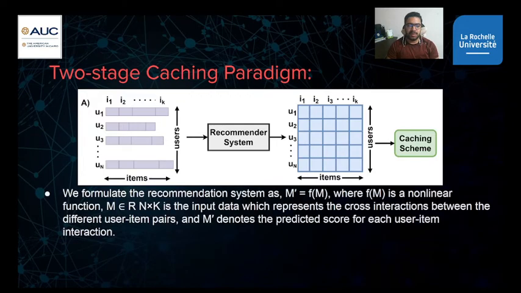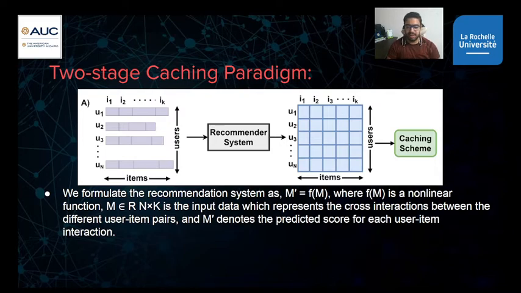To formulate the recommendation system, we can formulate it as an arbitrary function f, where f takes as input the interaction between the user and different items, which is a matrix M, and this function should predict M dash, which is the recommended matrix.